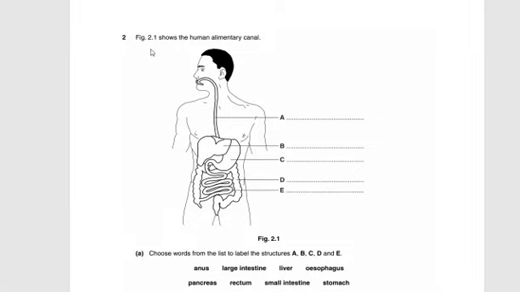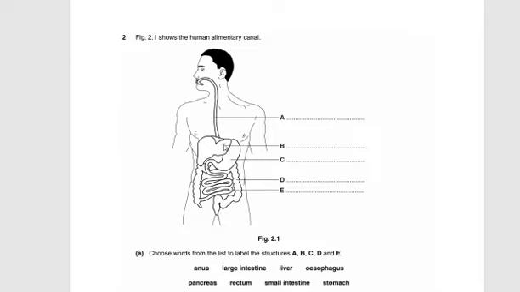So here we go. This is question number 1 from human nutrition. I have collected it from different past paper samples, from 2019 to 2025. Have a look: figure 2.1 shows the human alimentary canal. This canal from mouth to anus is called the human alimentary canal. The question is, choose words from the list to label the structures A, B, C, D and E.